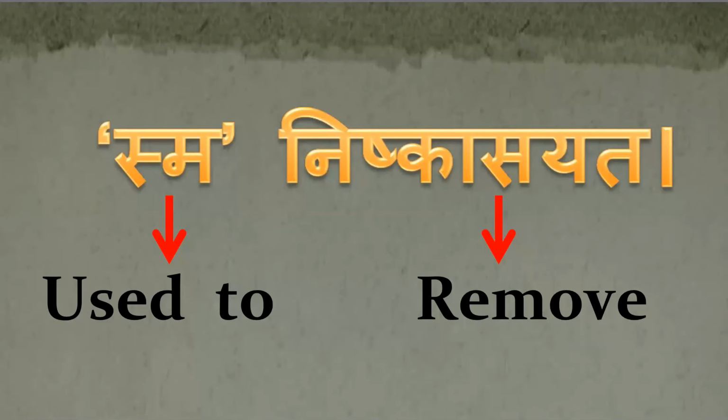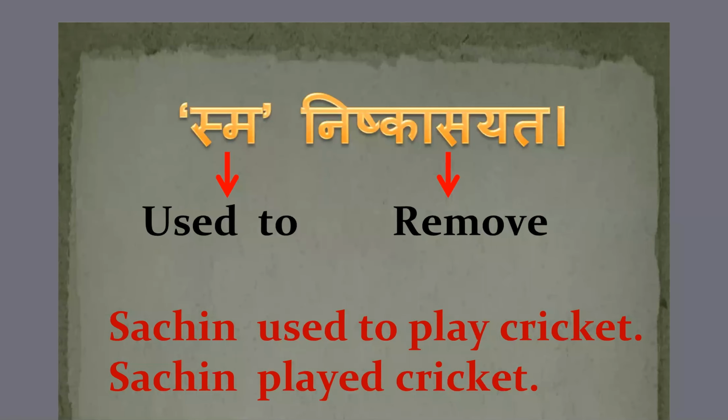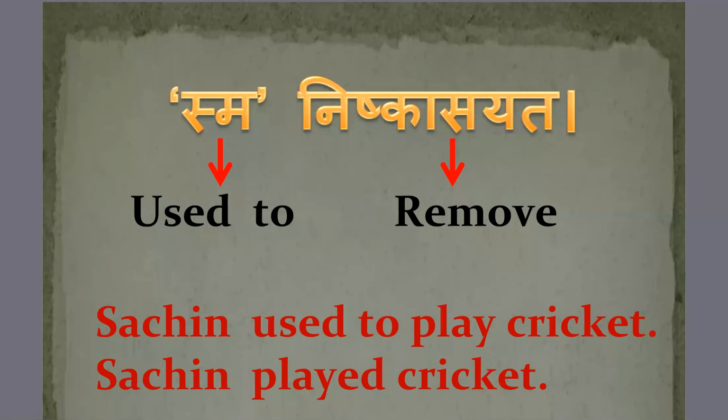Let's see in detail with an example in English. Sachin used to play cricket. When I say Sachin used to play cricket, there is a phrase used to, which means Sma. In a different way, I can say the same sentence: Sachin played cricket. So instead of used to play, I used only one word, played, and by that I understood the sentence formation. In the first sentence, it is given used to play cricket, and in the second sentence, instead of that only one word played is there. So accordingly, we can change the sentence in English.